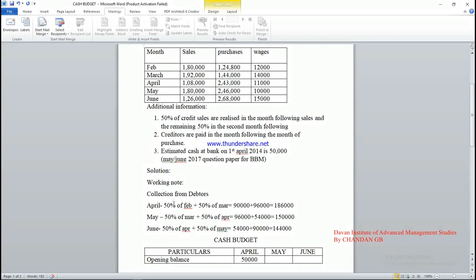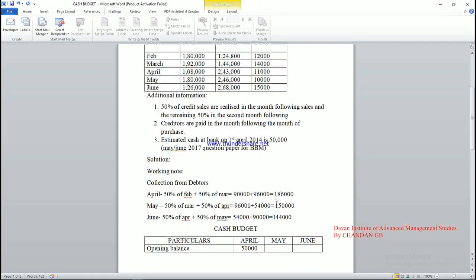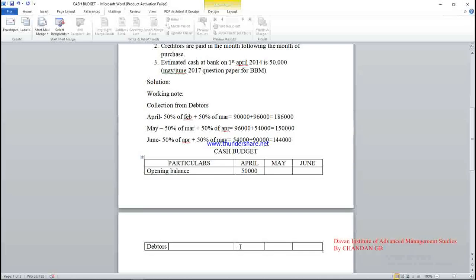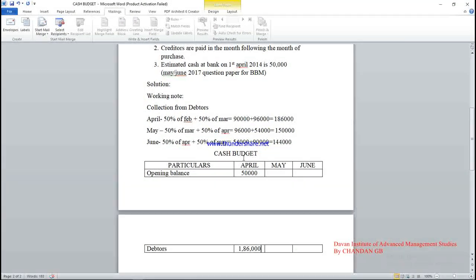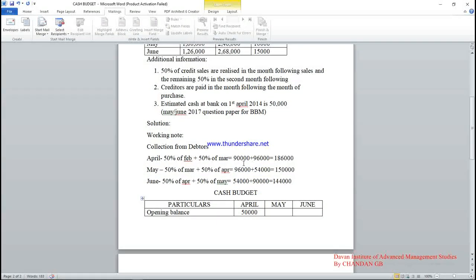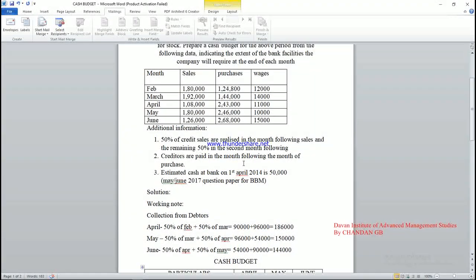So 90,000 plus 96,000, that is 1,86,000, you have to enter in April month, 1,86,000 rupees.